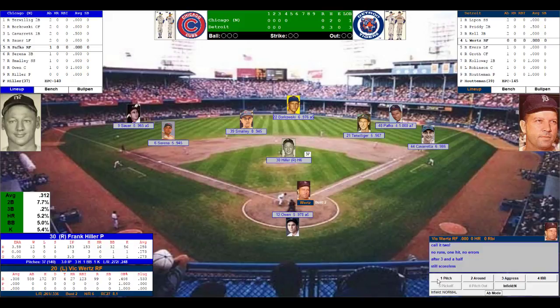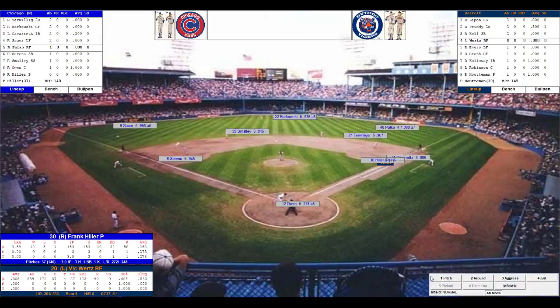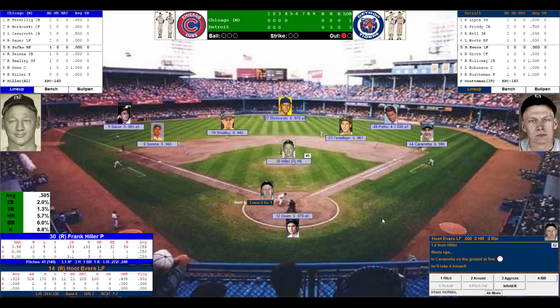It's been a pitcher's duel so far here at Briggs Stadium. Back up on the mound for the Cubbies, Frank Hiller will face Vic Wirtz, who walked his first time up. They pitch very carefully to Vic. Righty-lefty matchup. Hiller takes a deep breath. Here's the pitch to Wirtz. It's a hard ground ball to Caravetta. He fields it and races to the first base bag himself. 1 down.